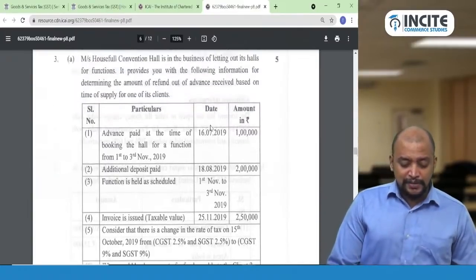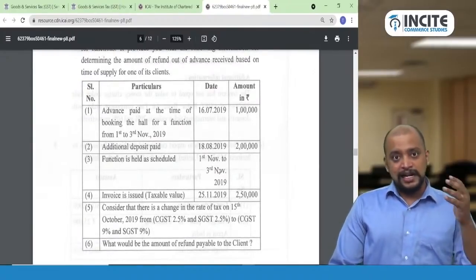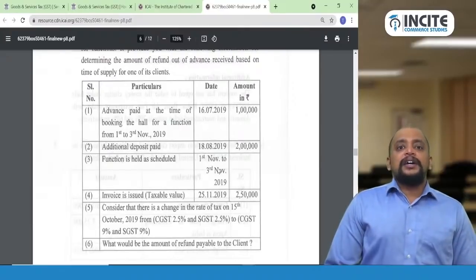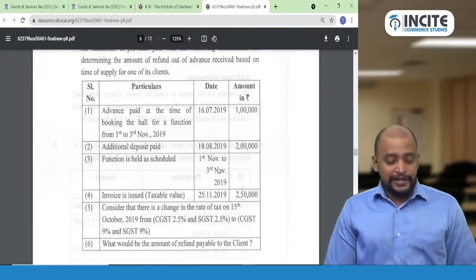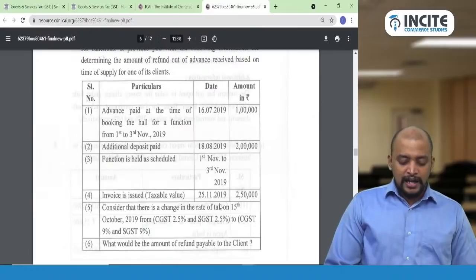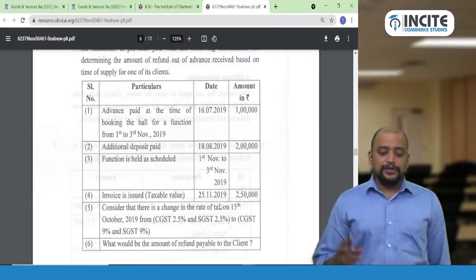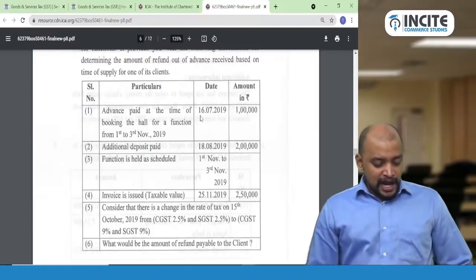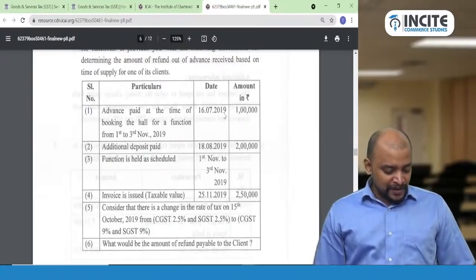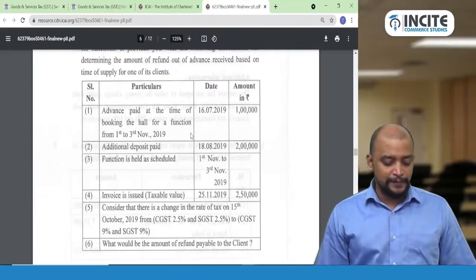First we need to determine the date of supply. The date of supply is 3rd November 2019. That is the date of supply. And what is the date of invoice? The date of invoice is 25/11/2019. And what is the date on which payment is received? There are two payments that are received. Advance payment 16/7 and balance payment is not there. So payment received date is 16/7.